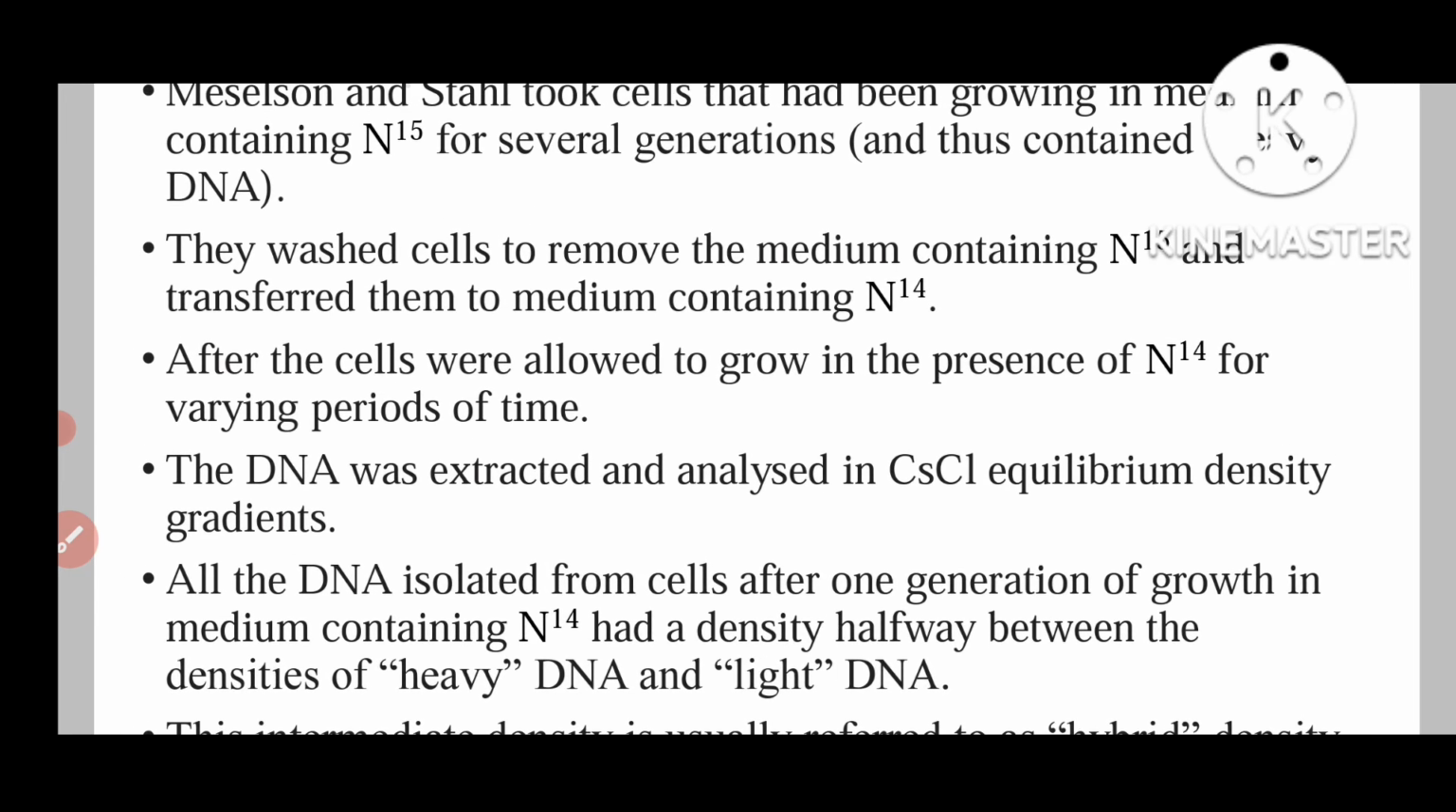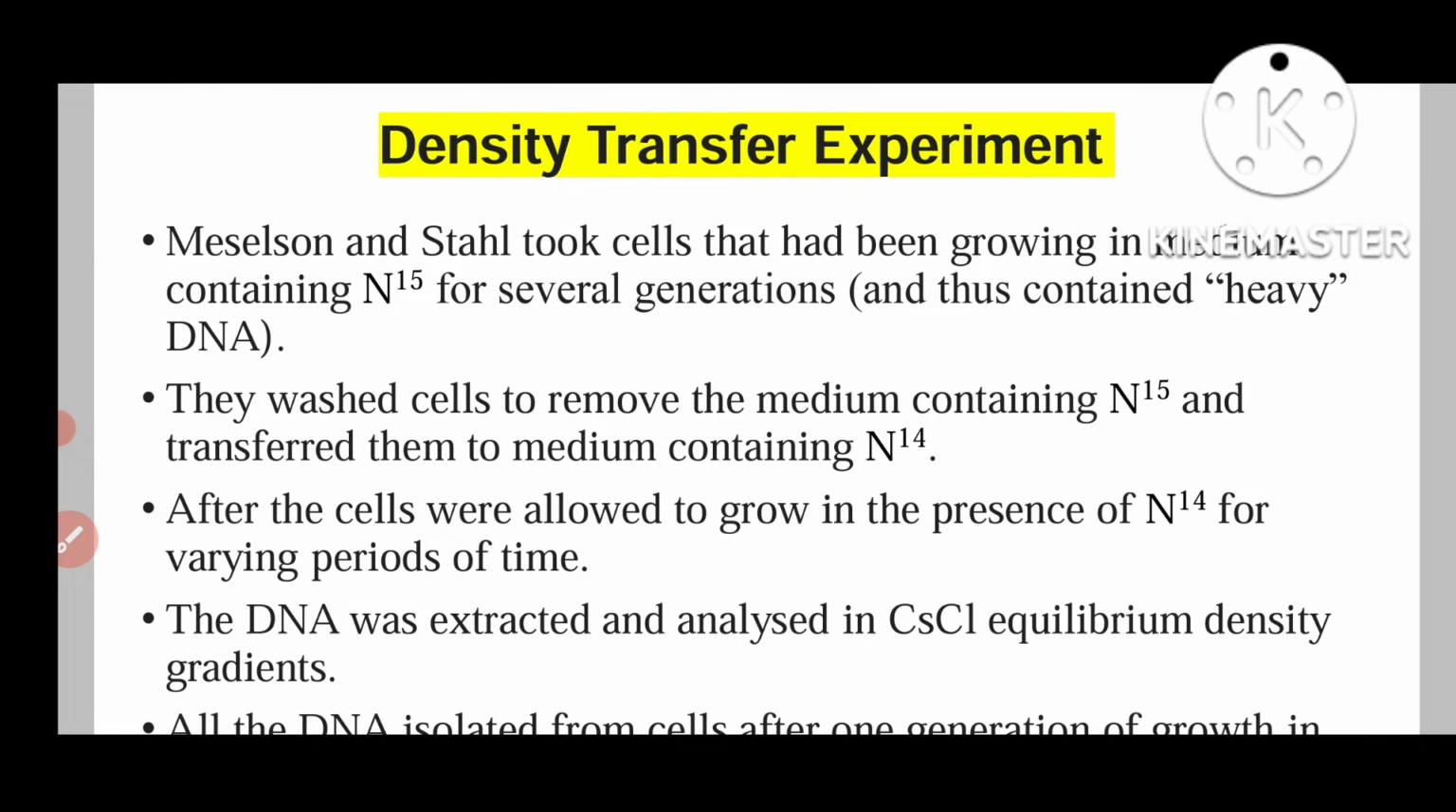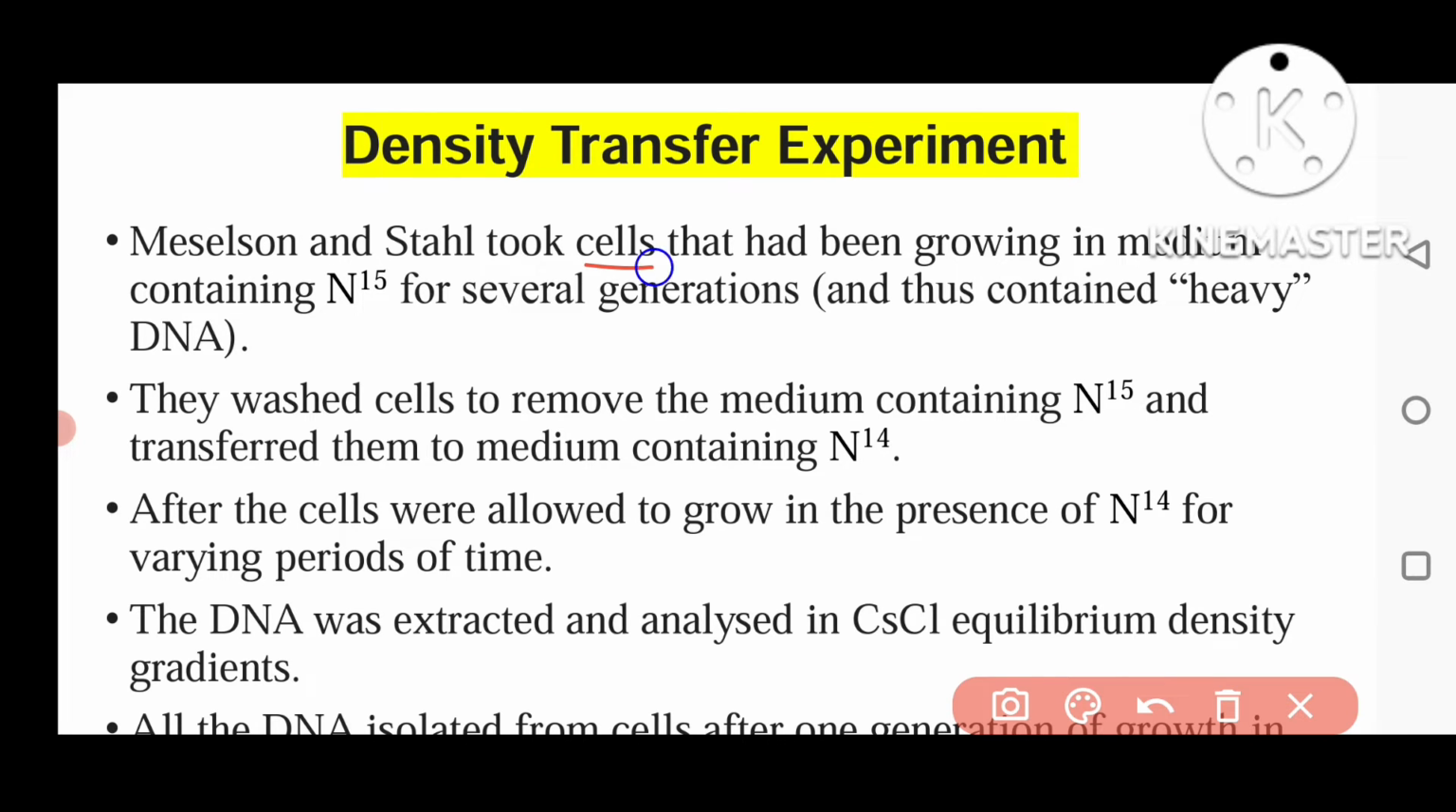So, the density transfer experiment. Now we will discuss the actual experiment which they carried out. Meselson and Stahl took cells that had been grown in a medium containing nitrogen 15 for many generations. So the DNA present in all the cells contains heavy nitrogen 15. After that they washed the cells to remove the medium containing nitrogen 15. Now they transferred the cells to a new medium in which nitrogen 14 was present.